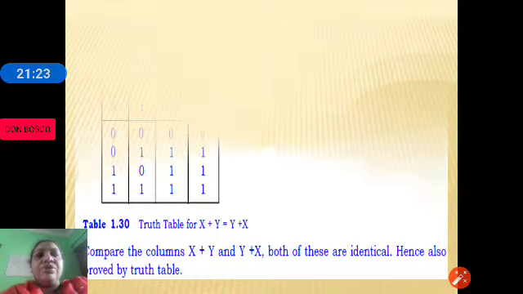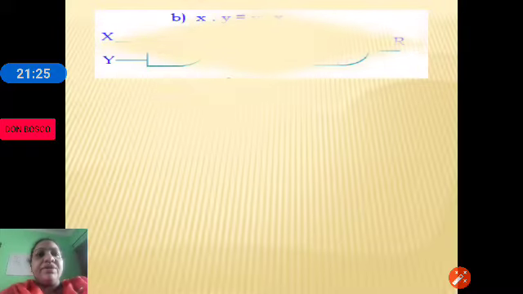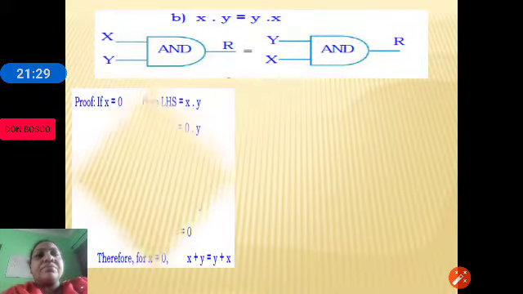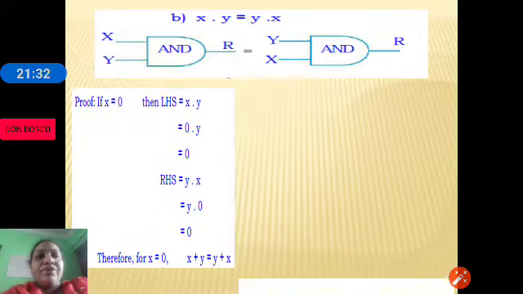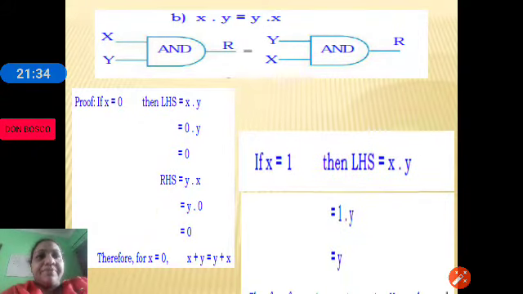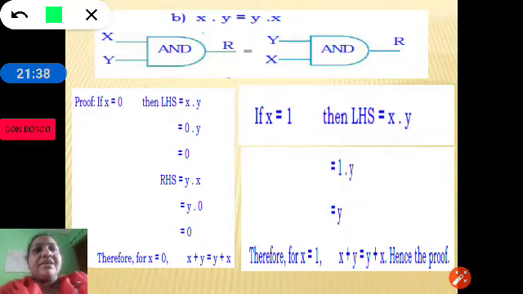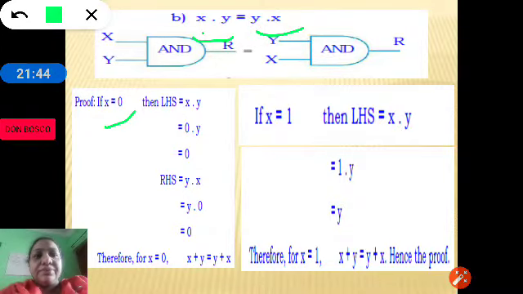Let's move on to the next law of Boolean algebra, that is the commutative law where we are using the AND operation. Here you can see x ANDed with y is equal to y ANDed with x. Let us substitute x with 0: 0 ANDed with y.